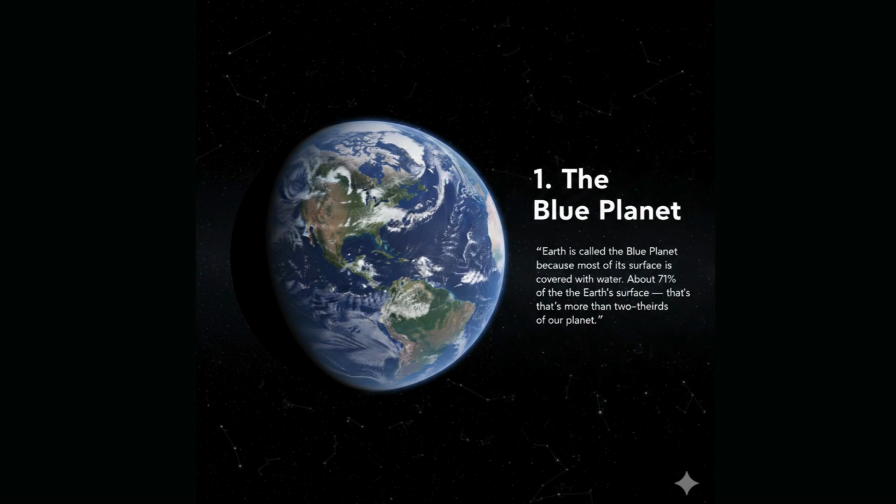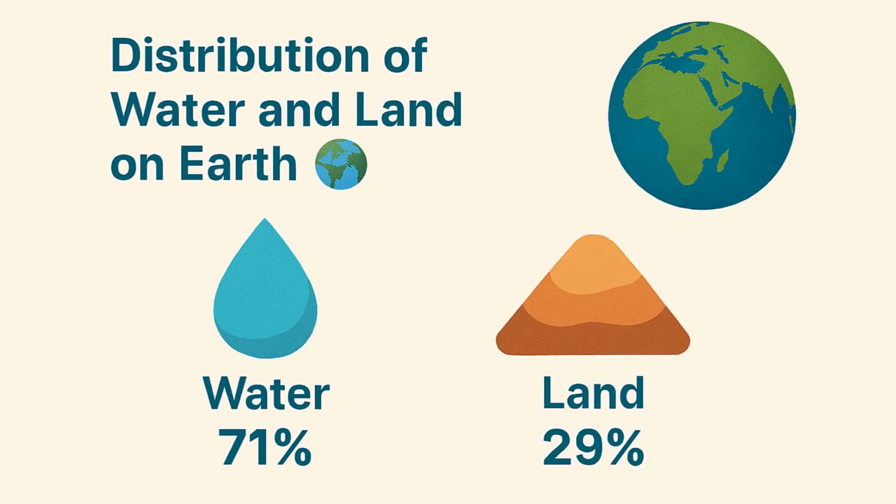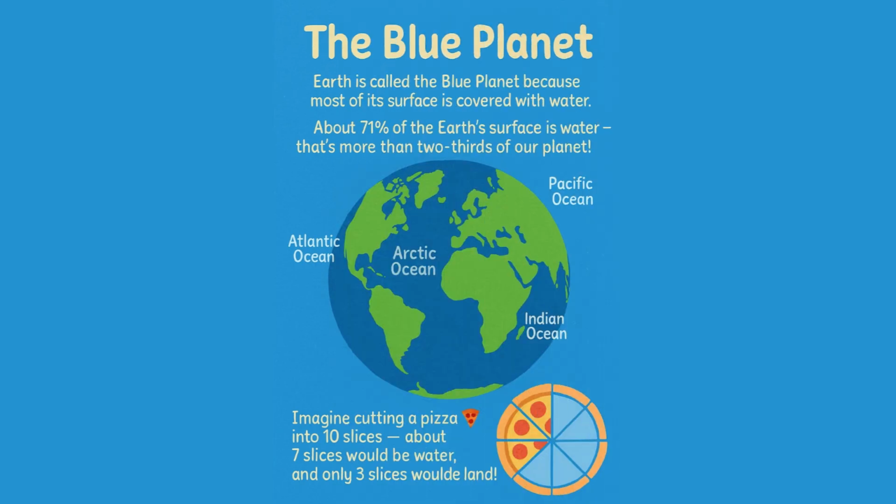The blue planet. Earth is called the blue planet because most of its surface is covered with water. About 71% of the Earth's surface is water. That's more than 2/3 of our planet. For example, imagine cutting a pizza into 10 slices. About 7 slices would be water and only 3 slices would be land.